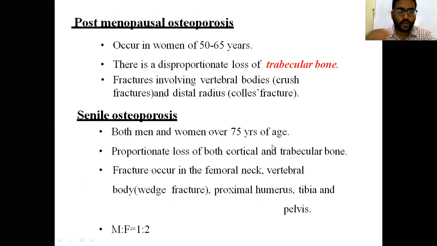Postmenopausal osteoporosis is due to lack of estrogen. This is a disproportionate loss of trabecular bone. Fractures involve vertebral bodies, that is crush fractures, and the distal radius, Colles fractures. Senile osteoporosis is seen in men and women after approximately 75 years of age, with proportionate loss of both cortical and trabecular bone, whereas in postmenopausal osteoporosis trabecular bone is most affected. Fractures occur in the femoral neck, vertebra, distal radius and other sites.